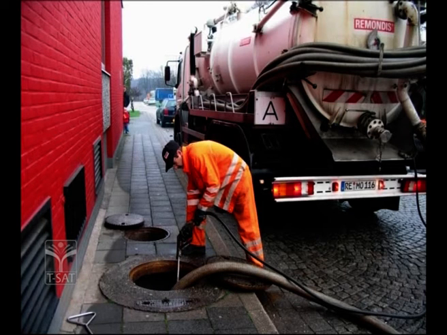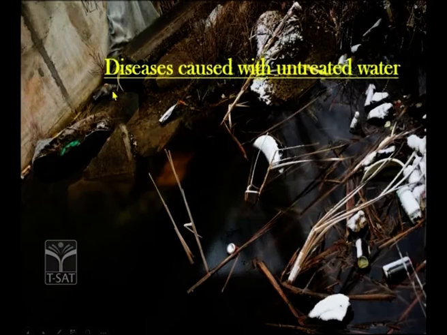Children, what happens if this water is not treated? If the water is not treated properly, it will be let into the colonies. Look here. This is the colony where the sewage water is let in directly from the toilets and the kitchen, and you see a large number of insects and mosquitoes growing here.